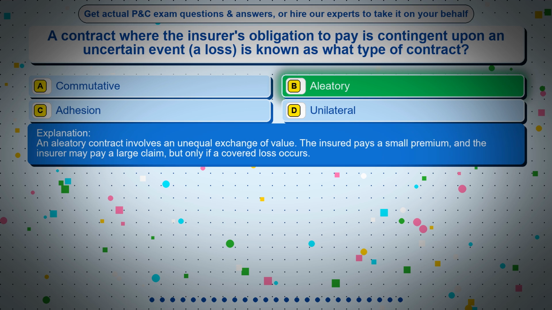An aleatory contract involves an unequal exchange of value. The insured pays a small premium, and the insurer may pay a large claim, but only if a covered loss occurs.